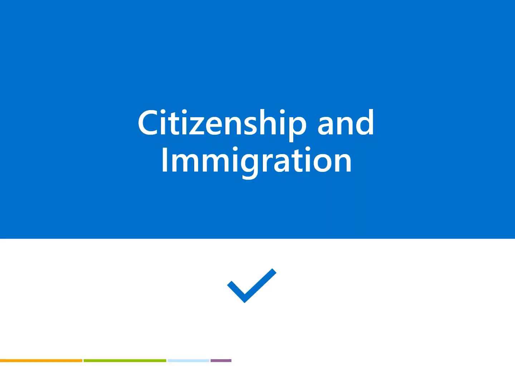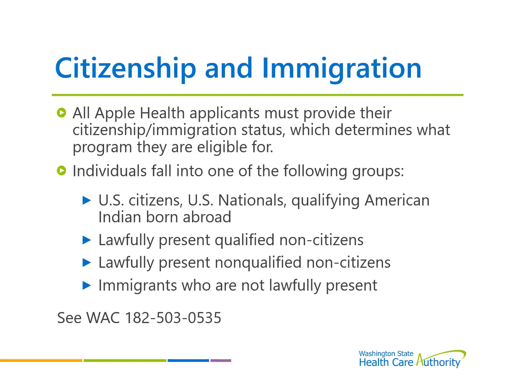Citizenship and Immigration. All Apple Health applicants must provide their citizenship or immigration status, which determines what program they are eligible for. Individuals fall into one of the following groups: U.S. citizens, U.S. nationals, qualifying American Indians born abroad, lawfully present qualified non-citizens, lawfully present non-qualified non-citizens, immigrants who are not lawfully present. For more information, see WAC 182-503-0535.